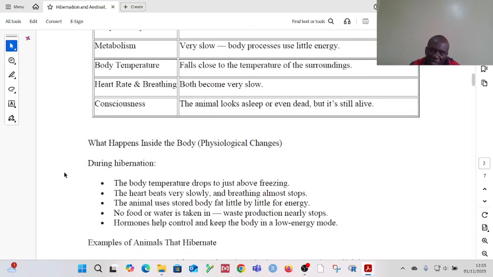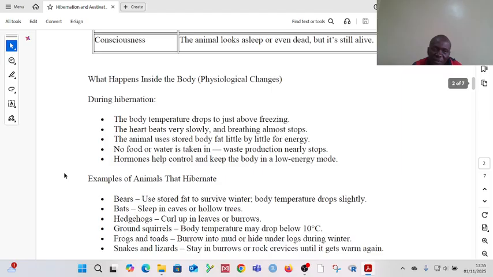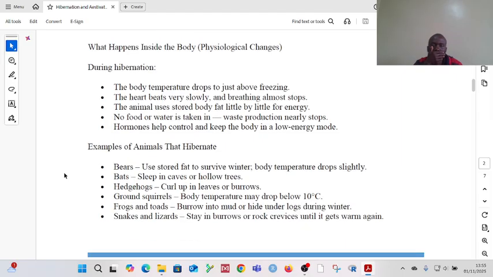But what actually happens inside the body of an animal during hibernation? So during hibernation, the body temperature drops just above the freezing temperature. If the body temperature drops to freezing point, then the fluid part within our body will freeze. Then homeostatically, the animal will not be able to survive. But due to homeostasis, yes, the temperature drops, but it is just above.